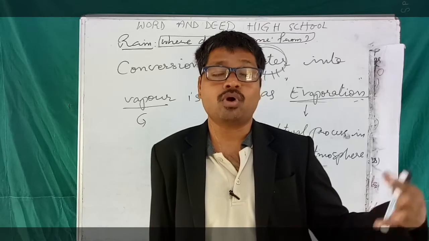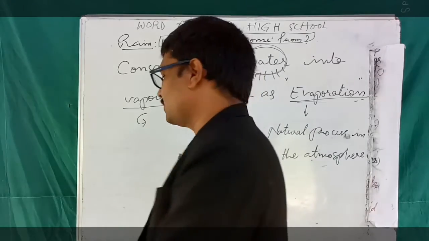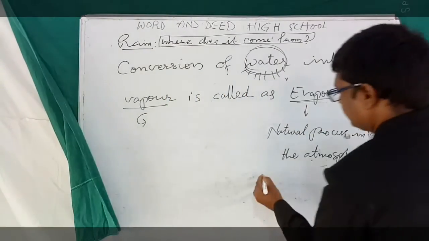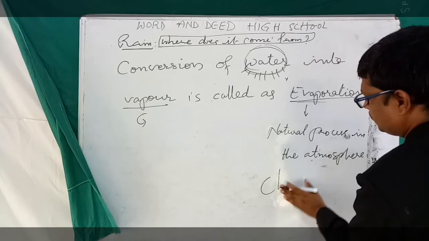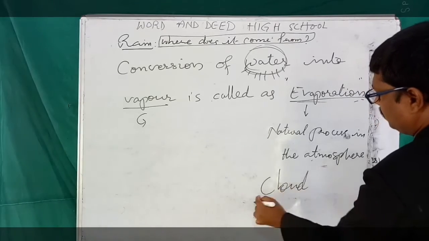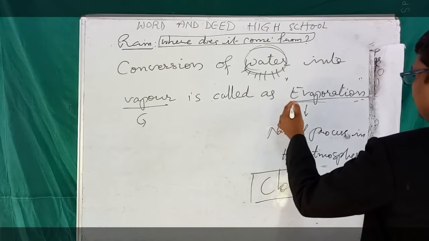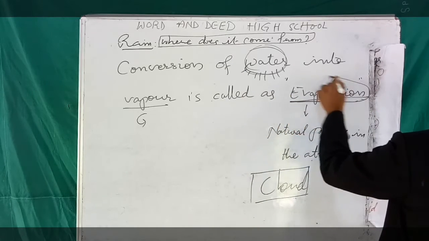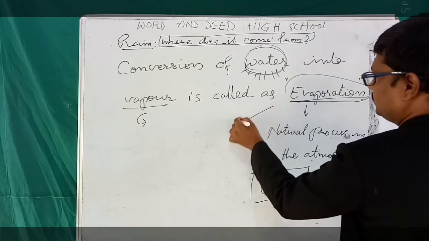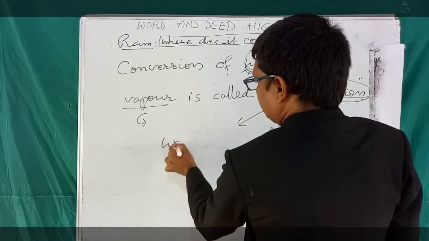What is that very big water vapor? Clouds, right? The big water vapor is nothing but cloud.